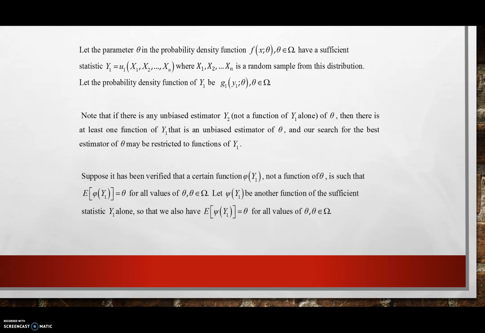Suppose it has been verified that a certain function phi(Y1), not a function of theta, is such that the expected value of phi(Y1) is equal to theta. Let psi(Y1) be another function of the sufficient statistic Y1 alone, so that we also have the expected value of psi(Y1) equal to theta for all values of theta.